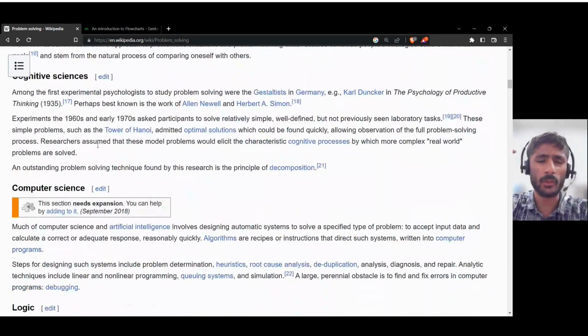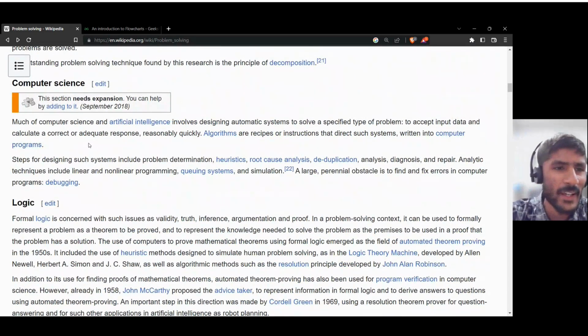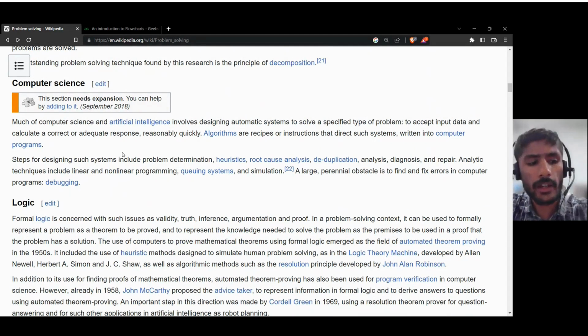You can read this entire article if you have some free time, but we are here for computer science. So in computer science, artificial intelligence involves designing automatic systems to solve a specific type of problem. To accept input, we have input, we have to process it, and then we have to output. That's what we do in our online assessment.